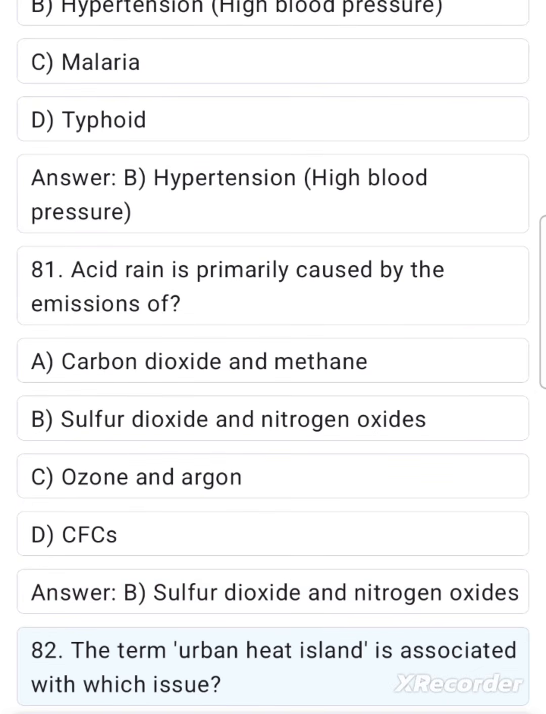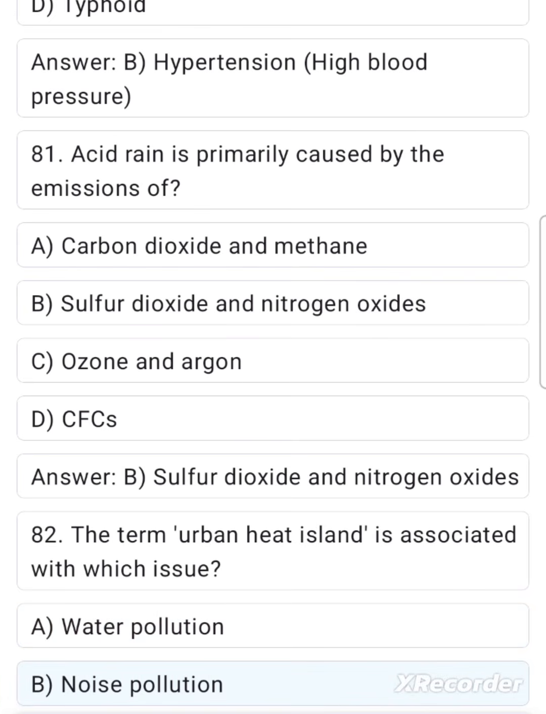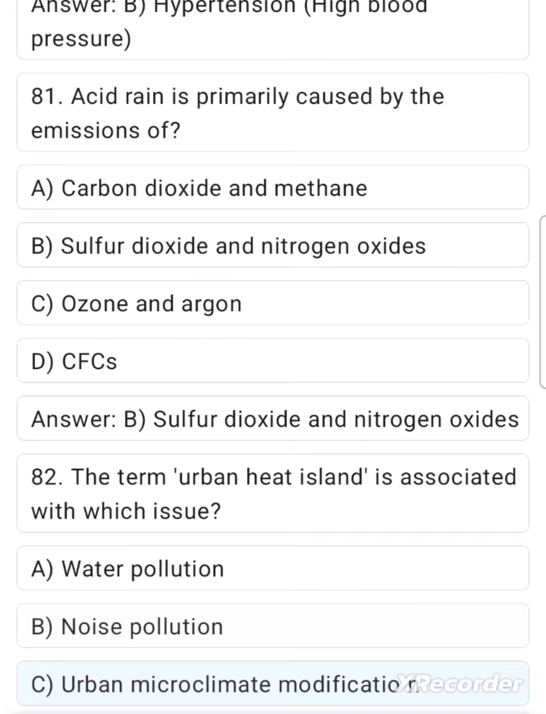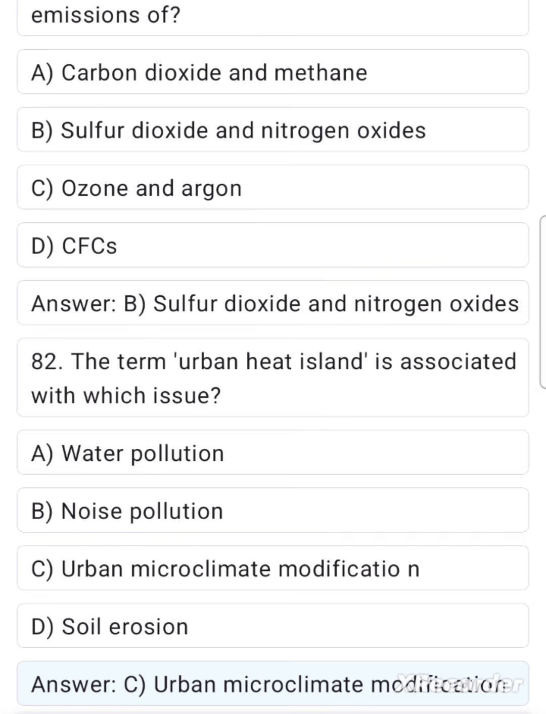82. The term urban heat island is associated with which issue? A. Water pollution. B. Noise pollution. C. Urban microclimate modification. D. Soil erosion. Answer C. Urban microclimate modification.